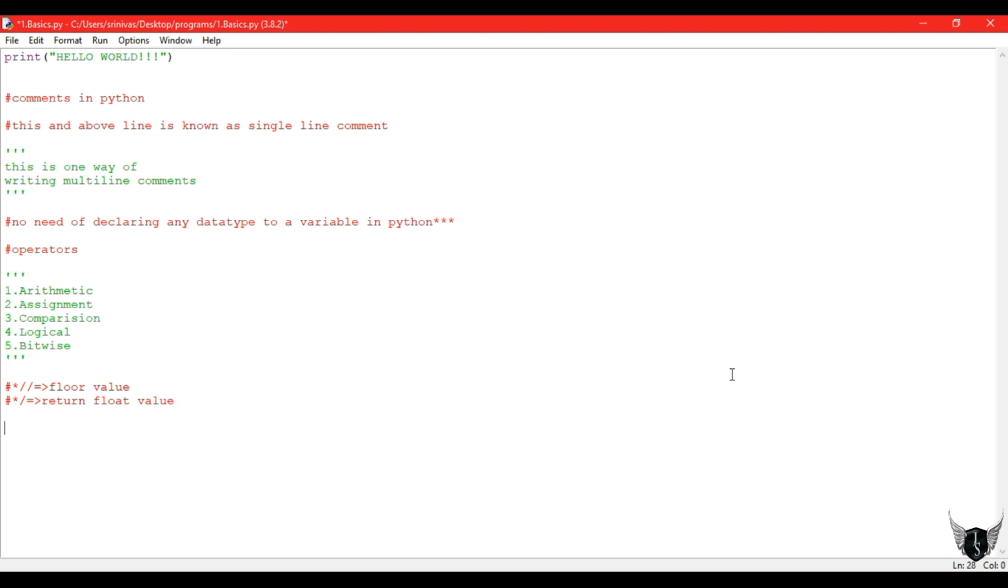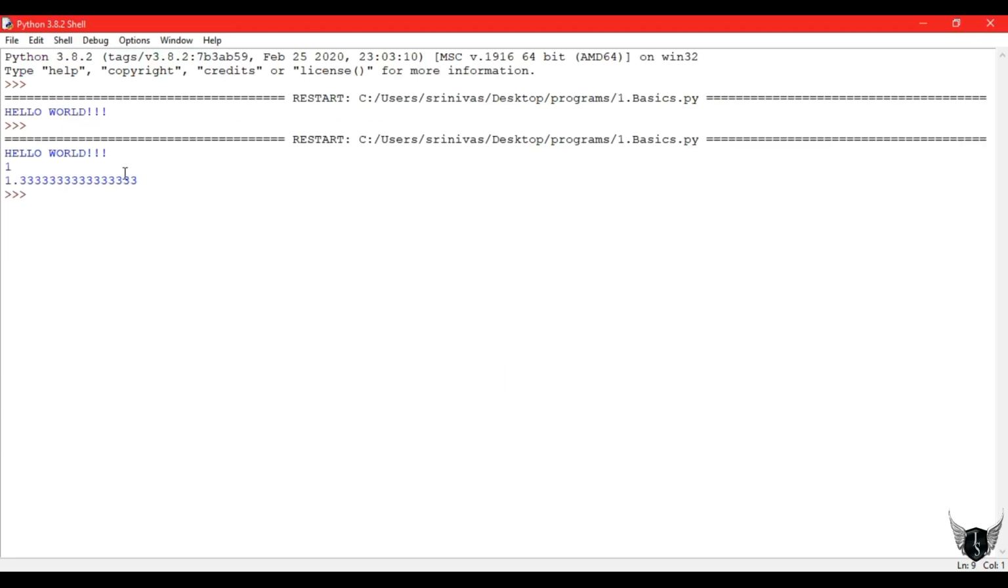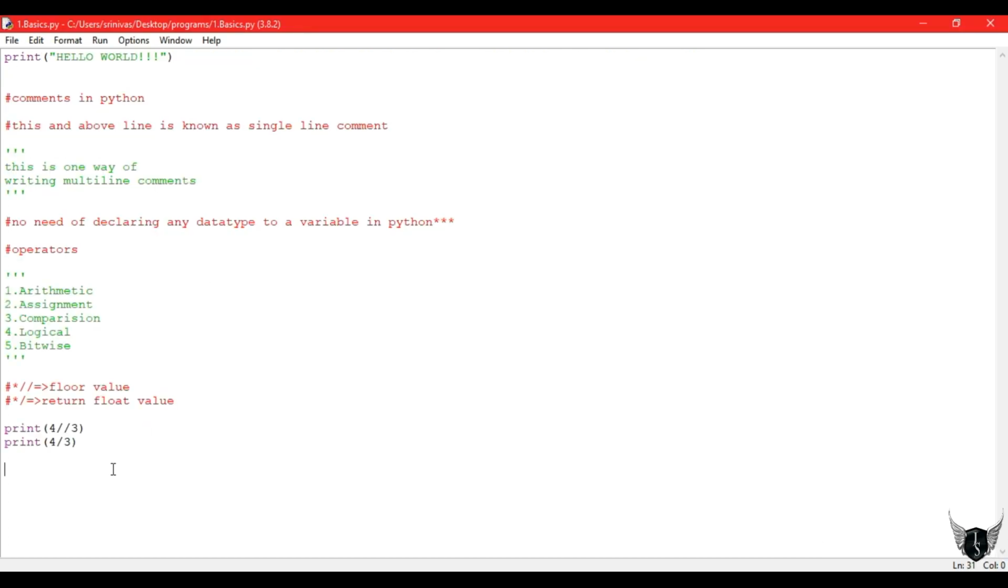If you use only a single slash, that is divided by, but in other languages divided by gives us an integer. In Python we get a float value. Let's check them by writing an example. For double slash 3, we will get a floor value, an integer value, and if we use single slash, it gives us a float value. So here is the output.